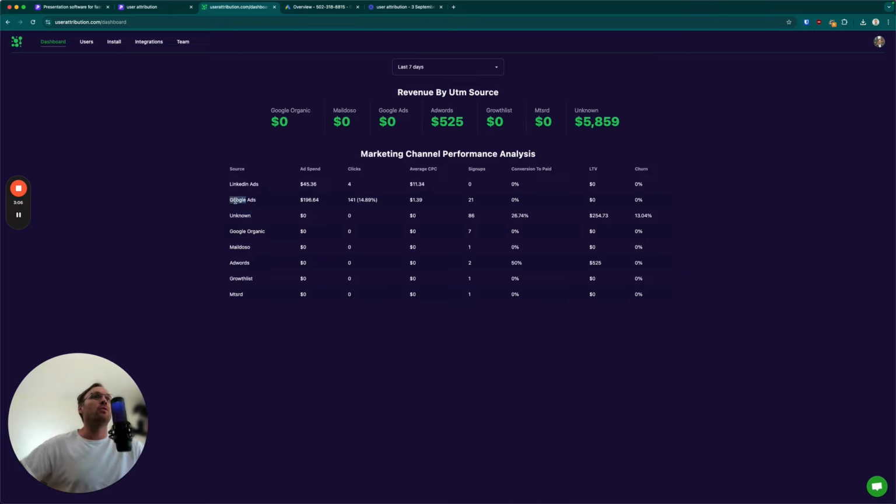But for now, we have Google Ads data. So the tool will connect into your Google Ads account. It will get ad spend, clicks, fine. Average cost per click, fine. But now this starts to get interesting. So I can actually get the number of signups that have come from this channel now. So great, Google Ads is getting me signups, 21 in the last 7 days, in the last 90 days. So we just started kind of spinning this up, so it's not that old.